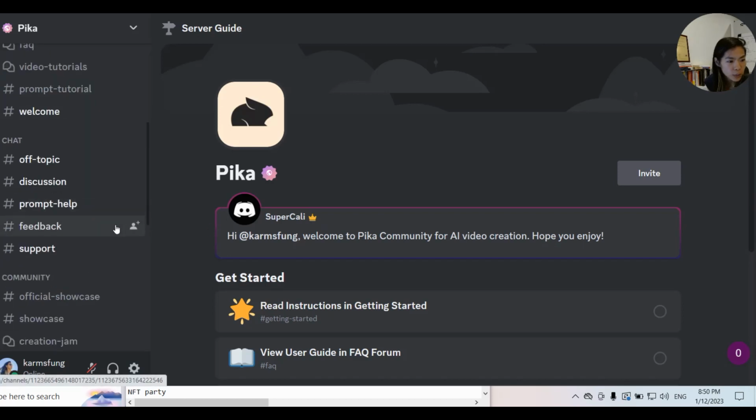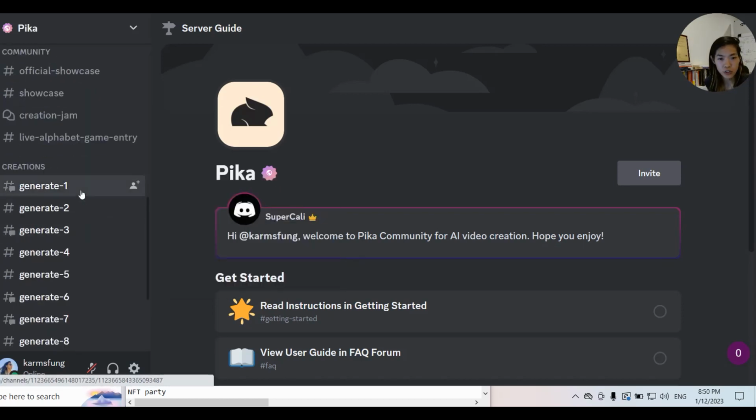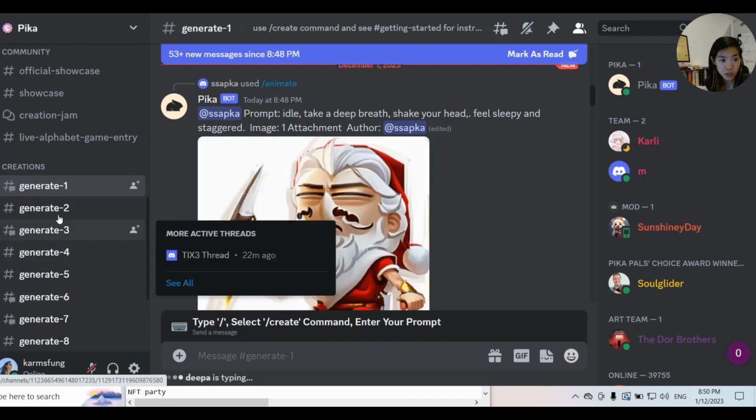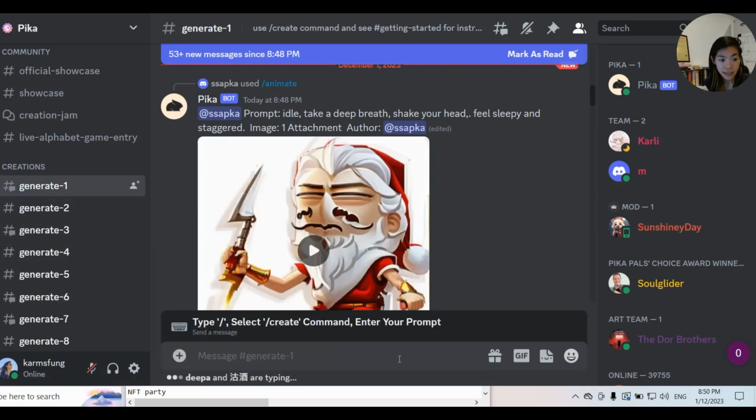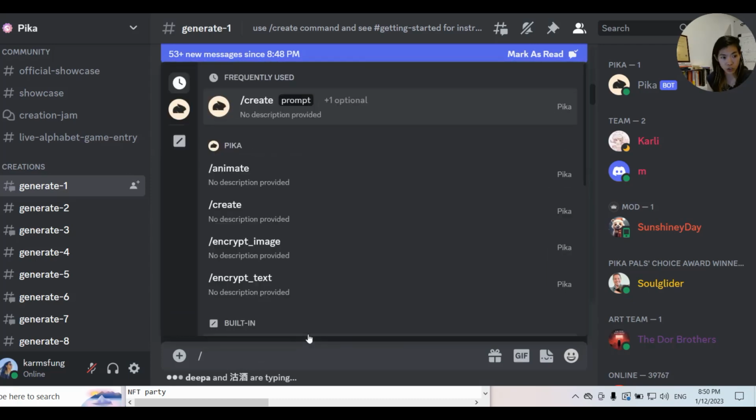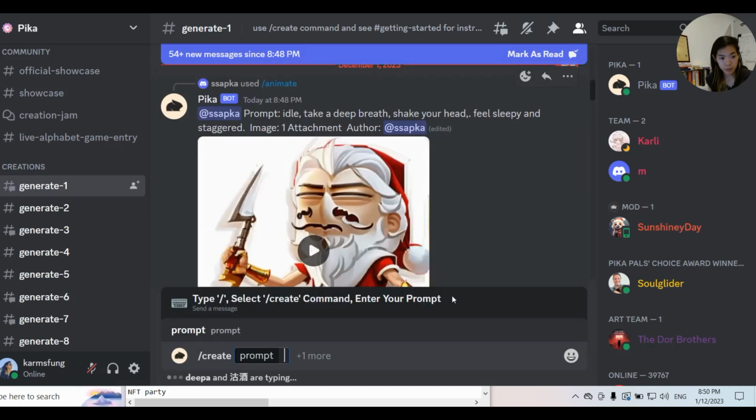All right, so come in here. Now you're in the Discord community. What you're gonna do is go to any of these creation, generate rooms, and similar to Midjourney, it's a slash. So you can see the prompt here, slash create. Okay, let's enter the prompt. What do we want to make? Okay, coming up to Christmas, how about we make Santa Claus.